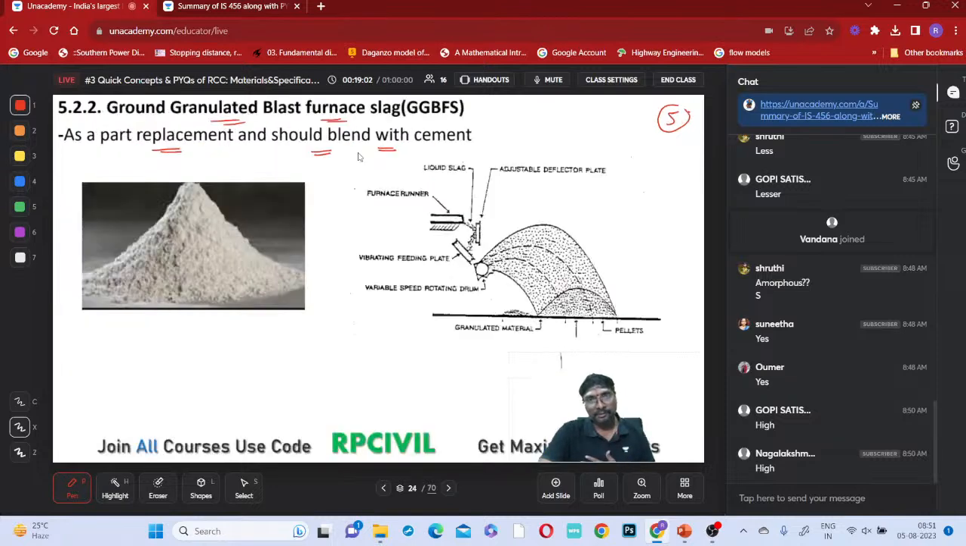So this is GGBFS, ground granulated blast furnace slag, which is obtained from the furnace. This is actually the liquid slag you will be getting, and there is an adjustable deflector plate and a vibrating feeding plate. You will be vibrating and rotating it, so that it will be converted into powder format and fall here as granulated material. This looks like the GGBFS. It is mainly obtained from the furnaces. Is it clear?